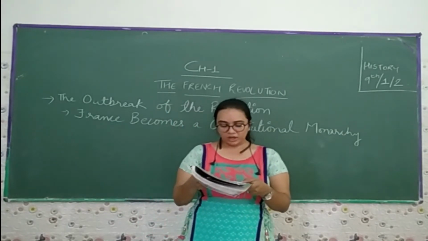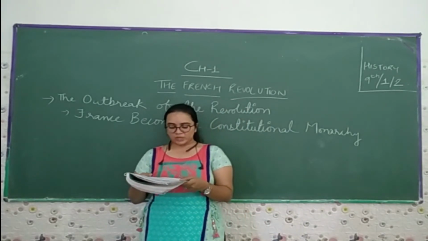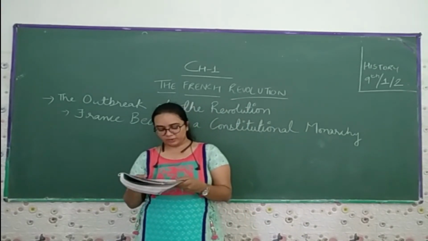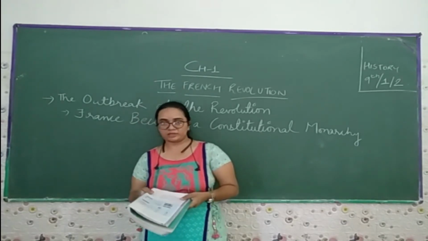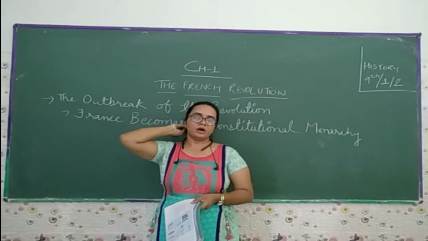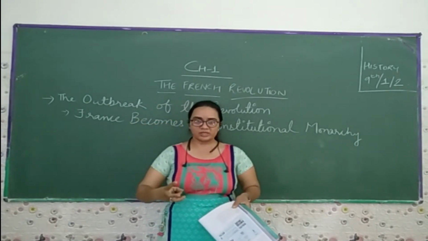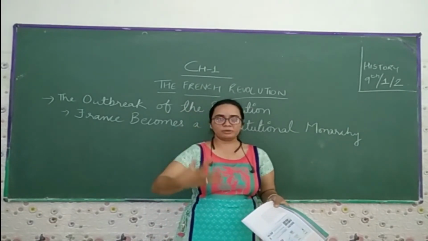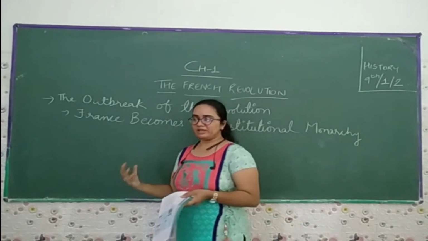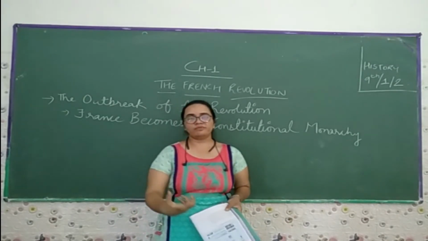Only men above 25 years of age who paid tax equal to at least 3 days of labor wage were given the status of active citizen. Means the people who earn wages, and on that basis are able to pay the tax, are eligible and come under the norms to vote.